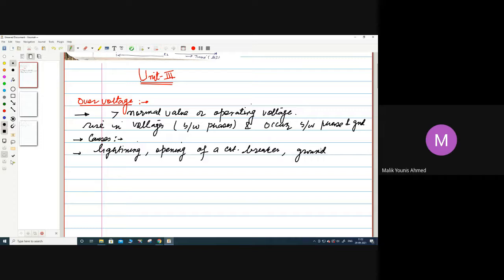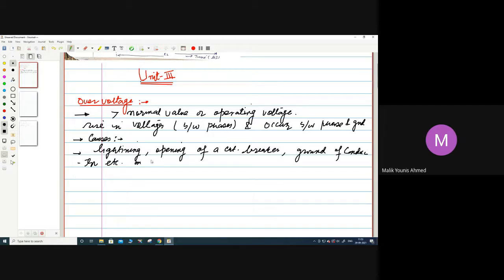Maybe one of the lines will fall on the ground, just like an LG fault. So lightning, opening of circuit breaker, and grounding of conductor are the causes of over voltages on the power system.